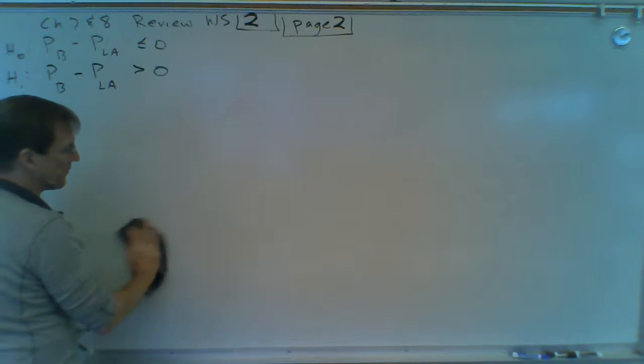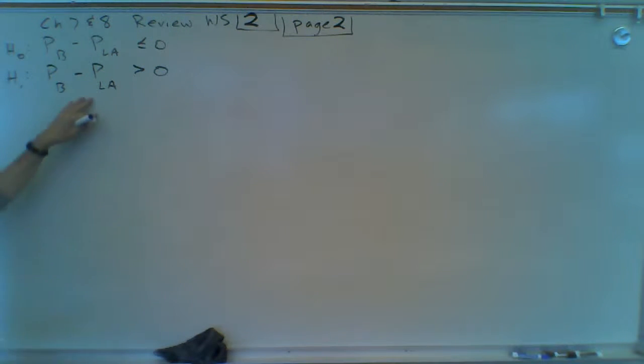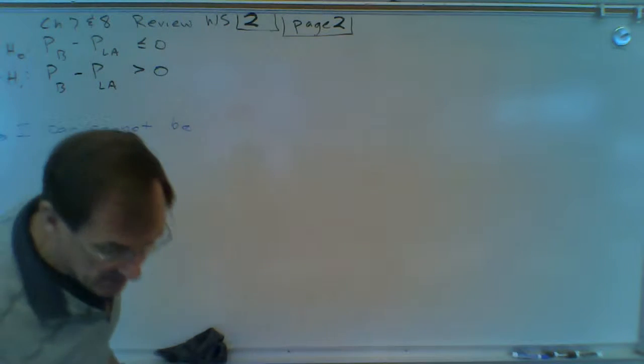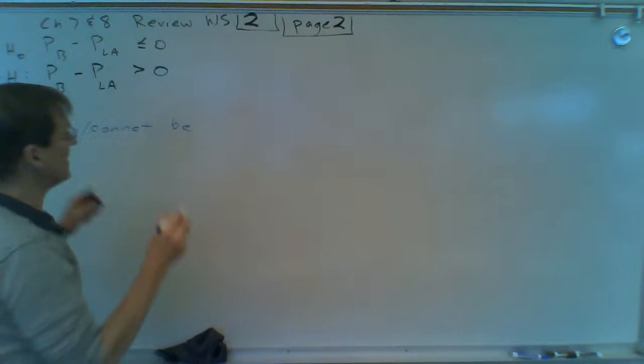Before I forget what that means, I'm going to write my conclusion. Remember, we're going to use the alternate hypothesis inequality. I can or cannot be, and our confidence level is 92% confident.